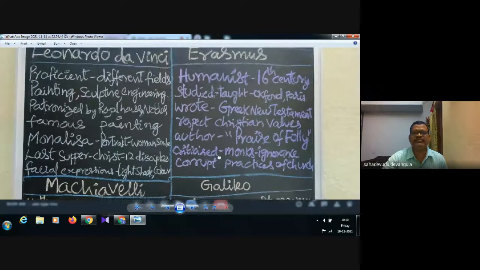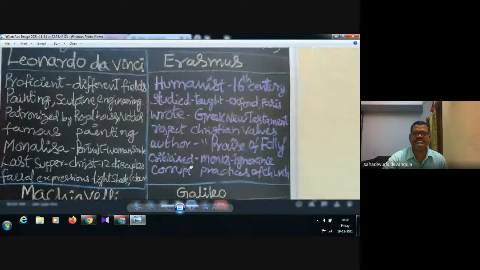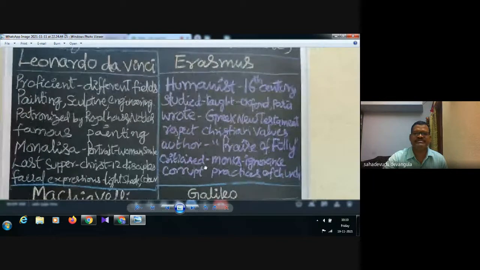Erasmus was a humanist in the 16th century, studied and taught in famous centers like Oxford and Paris, wrote the Greek New Testament, and showed respect for Christian values. He authored the famous book Praise of Folly. He criticized the monks for their ignorance and challenged the corrupt practices of the church.